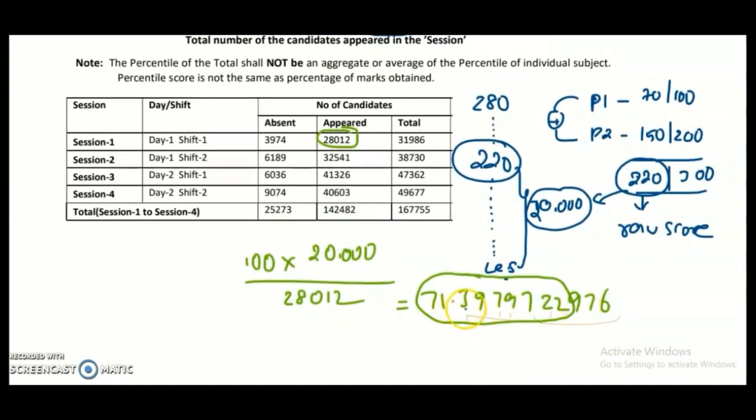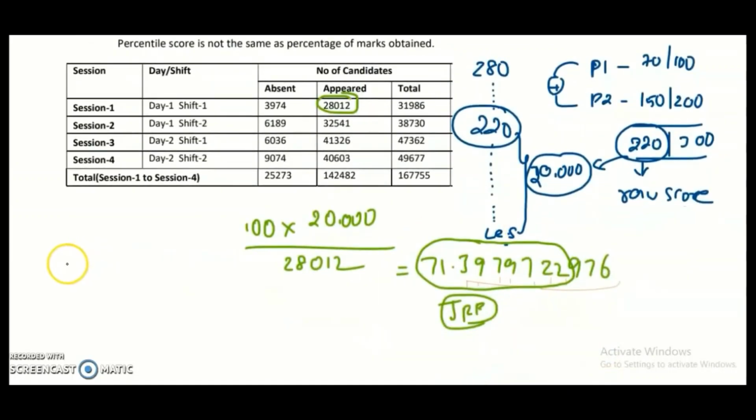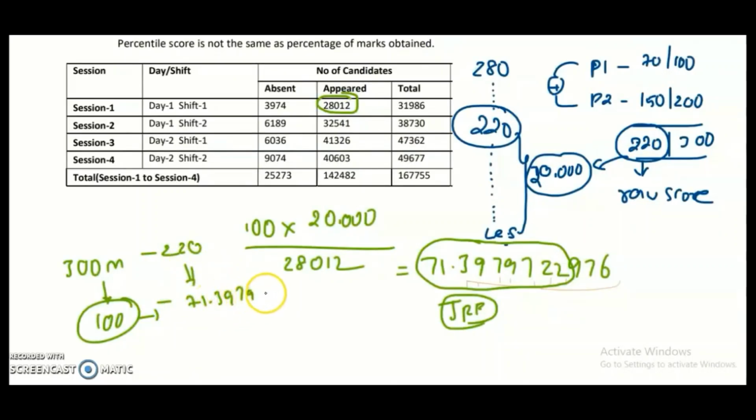If it is a 71.39 percentile, then definitely you will clear the JRF, for example. This is how the National Testing Agency follows the normalization procedure based on the percentile. This procedure is useful to convert your raw score out of 300 marks to 100 marks. That is the normalization or percentile method. So this 220 out of 300 was converted into 71.39799722 using the normalization procedure.